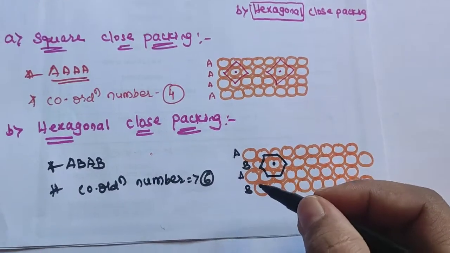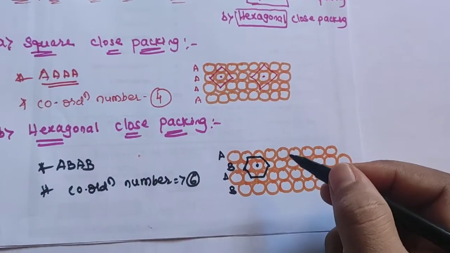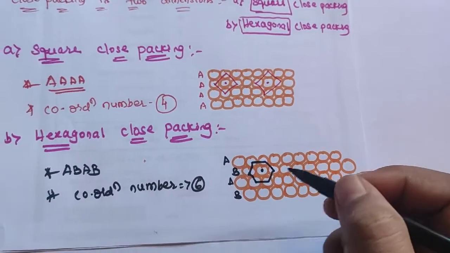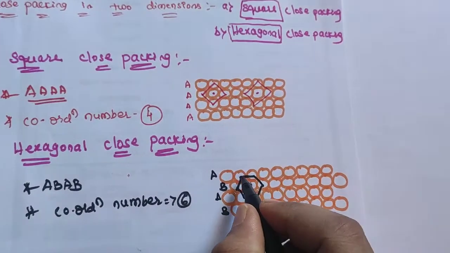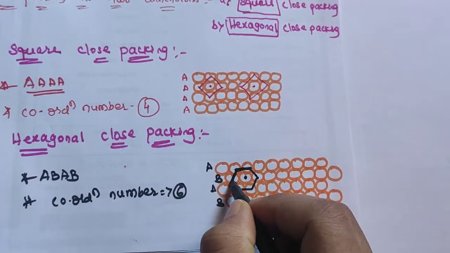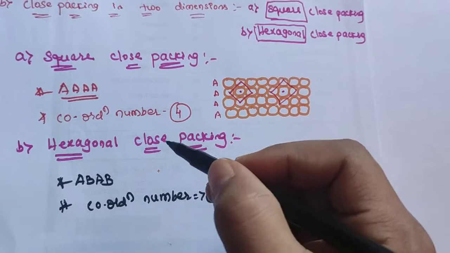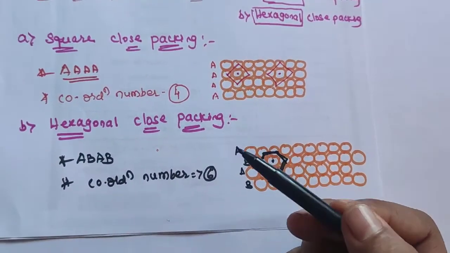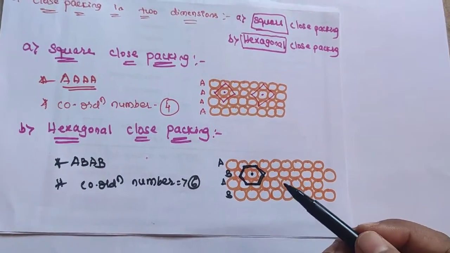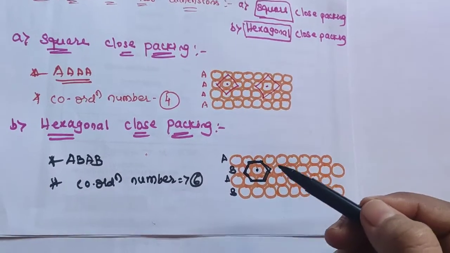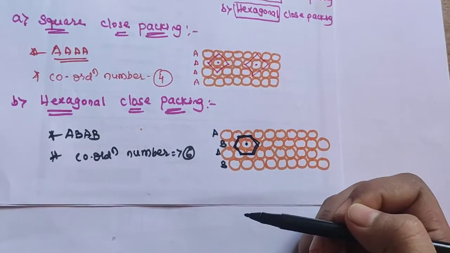When the centers of the 6 spheres are connected, a regular hexagon is formed. Therefore, this packing is called hexagonal close packing in 2 dimensions. So here we get a particular hexagon shape. Hence this type of arrangement is called hexagonal close packing. And another point: there is less vacant space, and hence close packing is more efficient in hexagonal close packing than in square close packing.